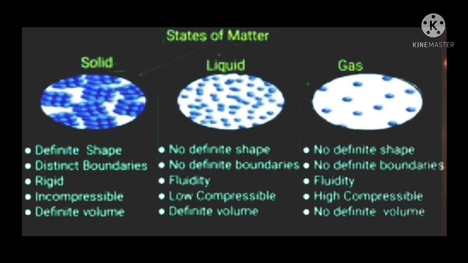Second one is liquid. It has no definite shape, which means it takes whatever shape we pour it into. No definite boundaries. It has fluidity, that is, it can flow easily, it is low compressible and it has a definite volume. Third one is gas. It has no definite shape. It has no definite boundaries. It has fluidity, which means it can pass through any place, and it is highly compressible but it has no definite volume.